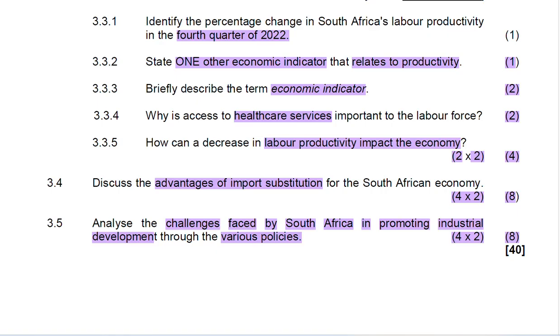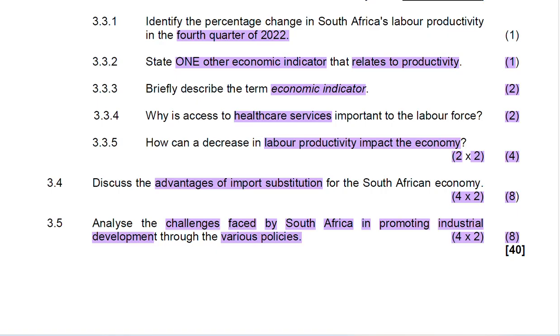Inadequate and unreliable infrastructure, including transportation, energy, and water supply lead to increased production cost and supply disruption that hinder the expansion of industry. In South Africa, we have a problem, for example, the load shedding. So the load shedding puts a lot of challenges in the South African economy in promoting the industrial development.